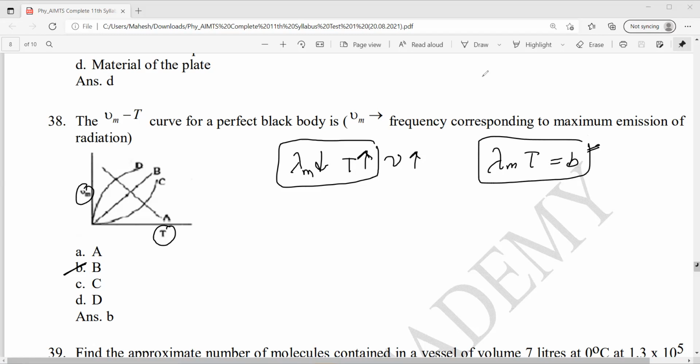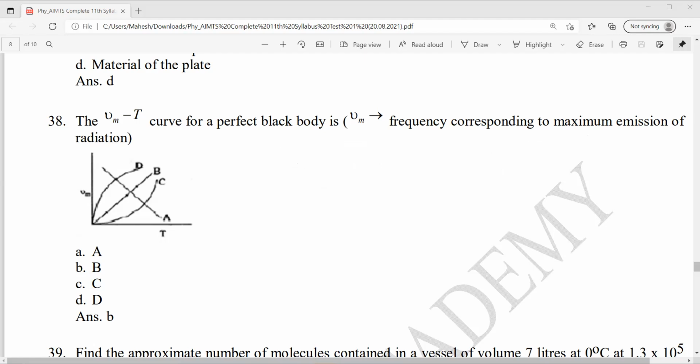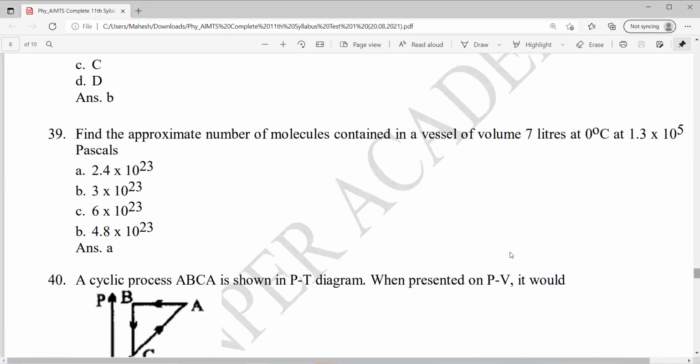Question number 38. Find the approximate number of molecules contained in the vessel, 7 liters, at 0 degrees Celsius. Pressure is given as 1.3 into 10 power 5 pascal, and volume is given as 7 liters.